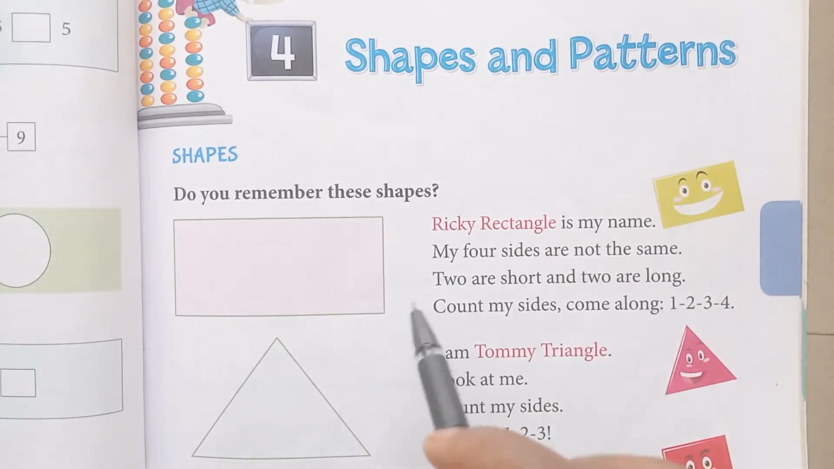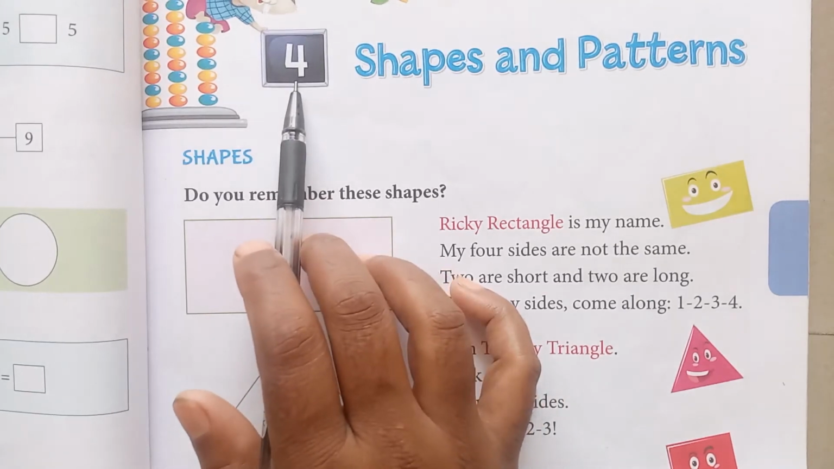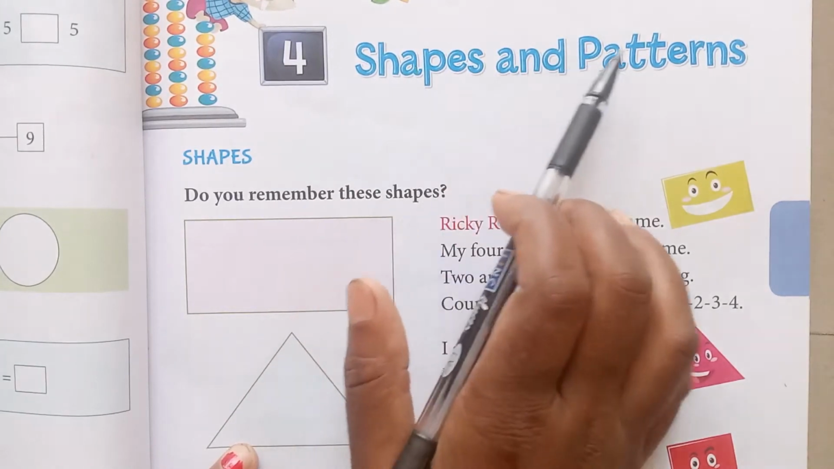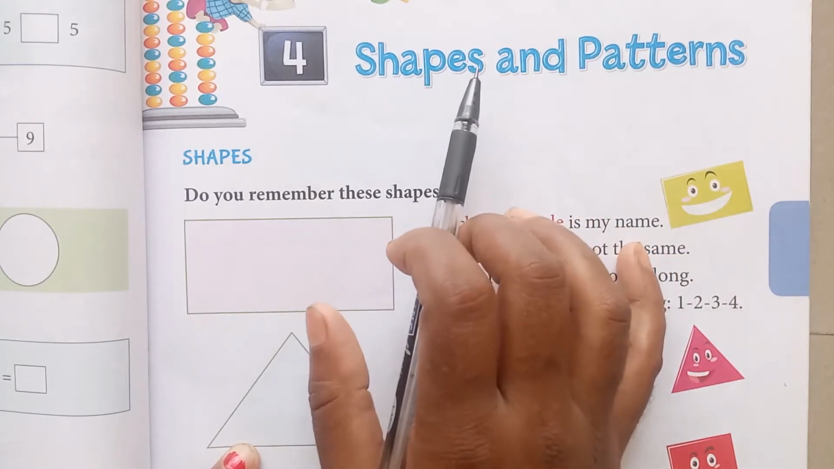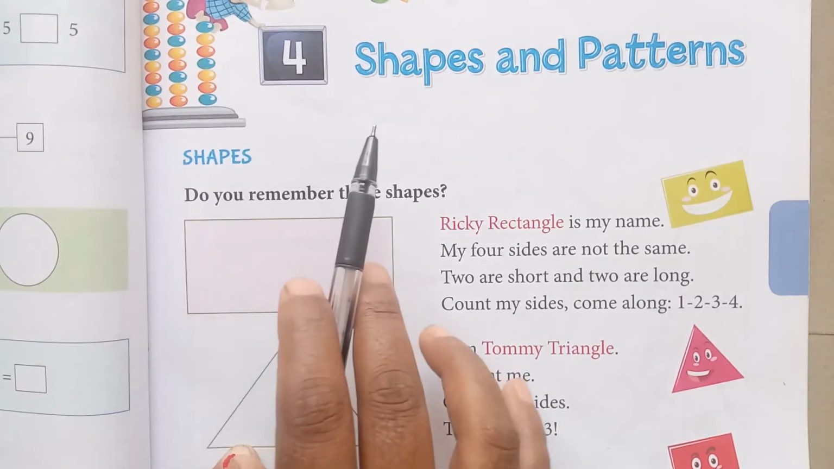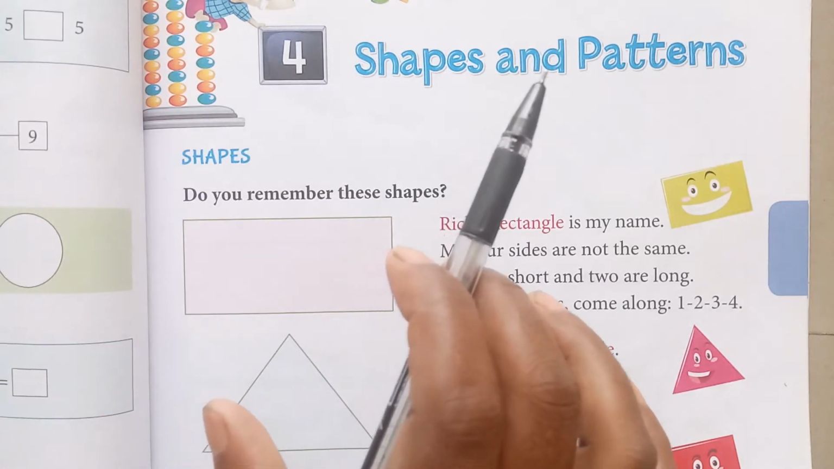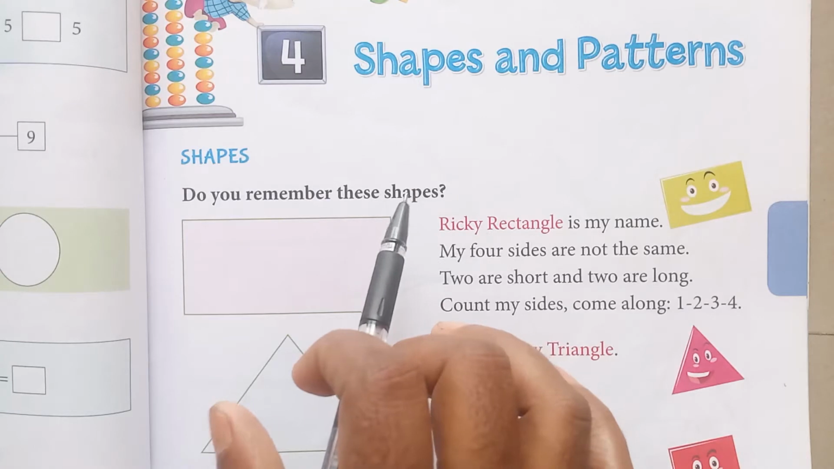Dear students, this is our lesson number 4. The name of the lesson is Shapes and Patterns. What is the name of the lesson? Shapes and Patterns, that we are going to understand. In this lesson we are going to understand different kinds of shapes. Yes, this lesson is very easy and interesting.